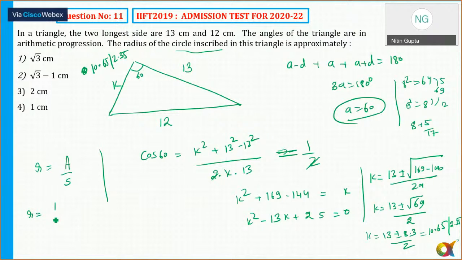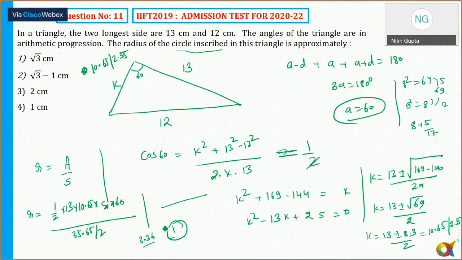Area will be equal to half into 10.65 into sine of 60. And semi-perimeter, that is 13 plus 12, 25, plus 10.65, 25.65 by 2. For the second, we get two values. One of them will be nothing but 3.36, and the other one will be 1 centimeter. So the correct answer is 1 centimeter, which is 0.04.